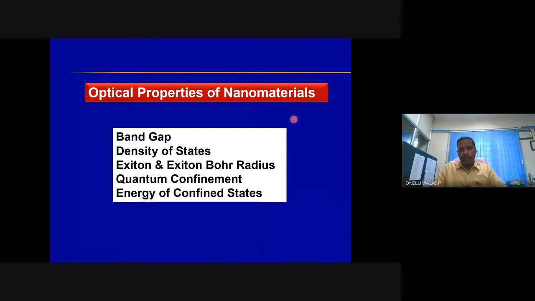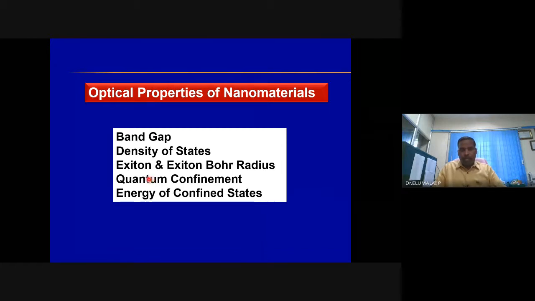What is an exciton? Or we will come from the reverse. Bohr radius we must be knowing. Bohr radius you know, right? What is Bohr radius? The minimum probable distance between the electron and the nucleus of the hydrogen atom is known as Bohr radius. Here we have exciton and exciton Bohr radius. What is an exciton? We'll come back to that. If anybody would like to respond, you can do so.